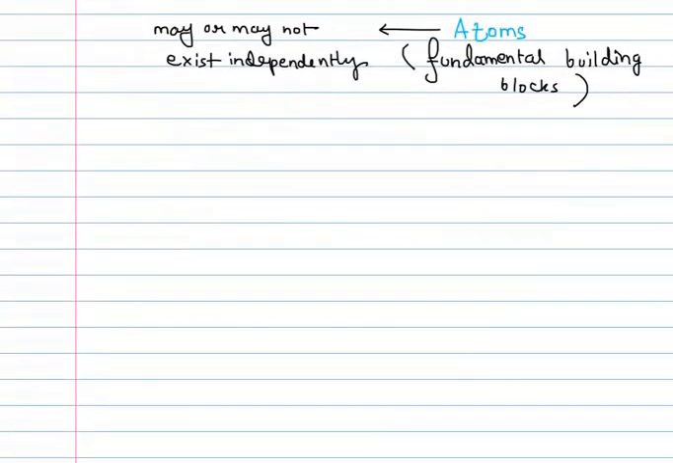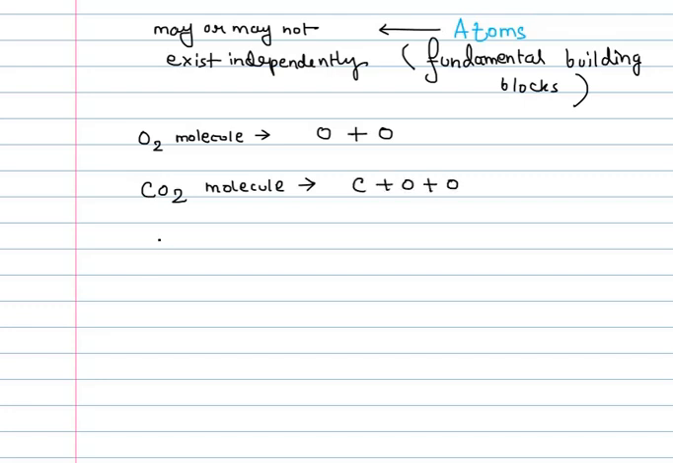So if we look at some examples, say for example the O2 molecule, the oxygen molecule, it is basically made up of two oxygen atoms. Similarly, if we look into the example of the carbon dioxide molecule, the CO2 molecule, it is made up of one carbon and two oxygen atoms. If we look into the ammonia, the NH3 molecule, it's made up of one nitrogen and three hydrogen atoms. So these atoms combine to give us molecules which have independent existence, and these molecules further add up to give us the matter on the large scale.